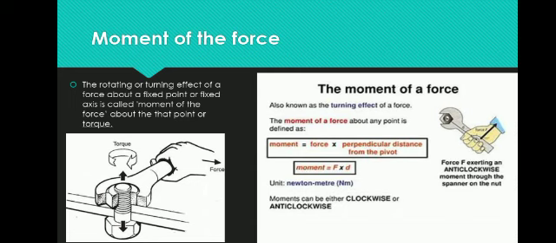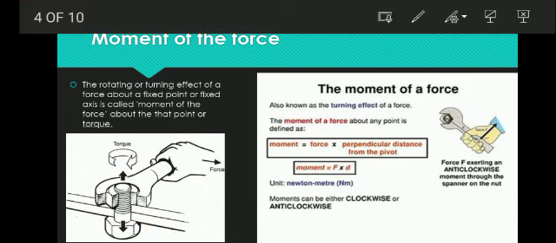Okay, it is working about a fixed axis, the fixed axis on which it is rotating. That fixed point we call the point of torque. The rotating effect we call the moment of force. If we want to mention torque, torque is equal to F into D. Torque is F into D.